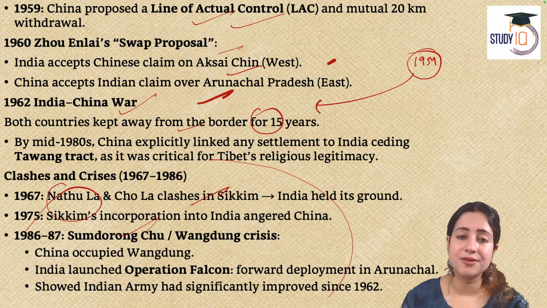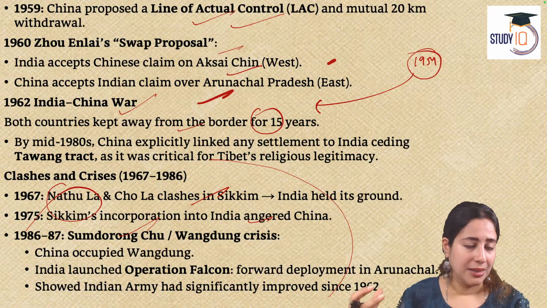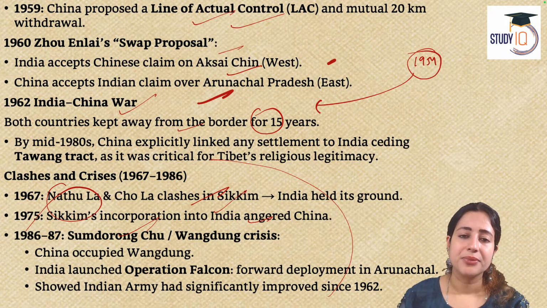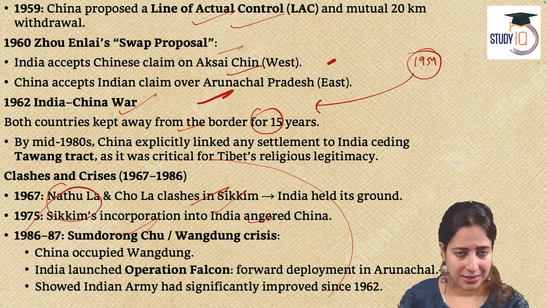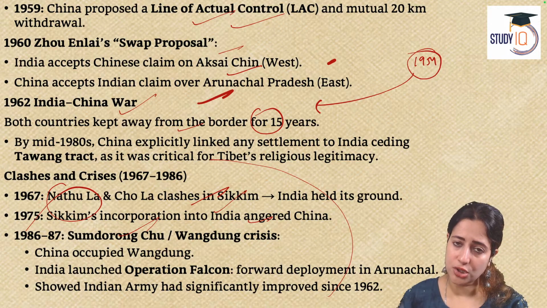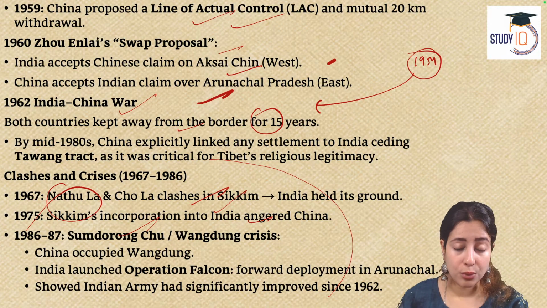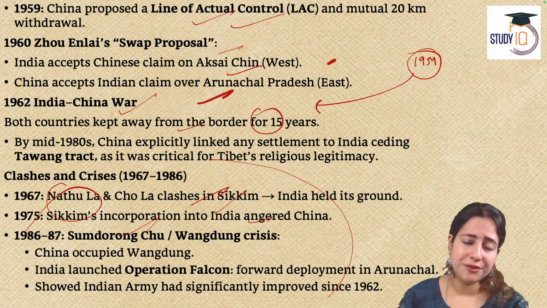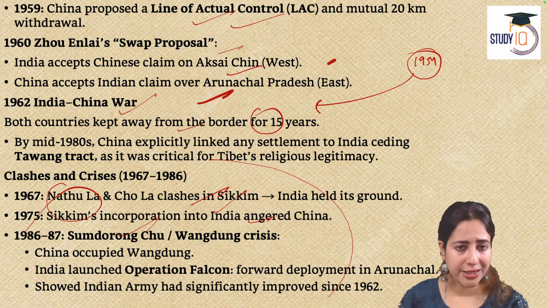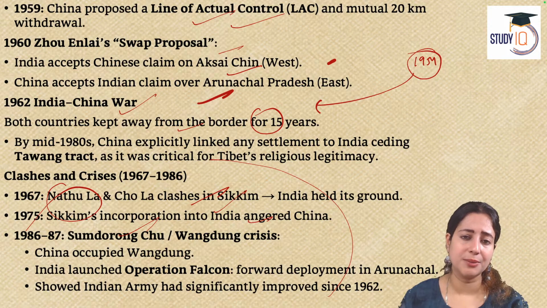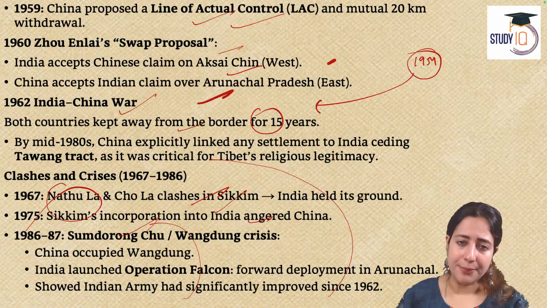Similarly, in 1975, Sikkim was created as an Indian state, and when it was incorporated formally into the Indian Union, China was very upset about it. Then also the Dalai Lama, the very famous Buddhist monk, came to India, fleeing from Tibet and sought refuge in India. That also angered China. China felt that India is nothing but betraying China's interests. So the problem kept on happening.